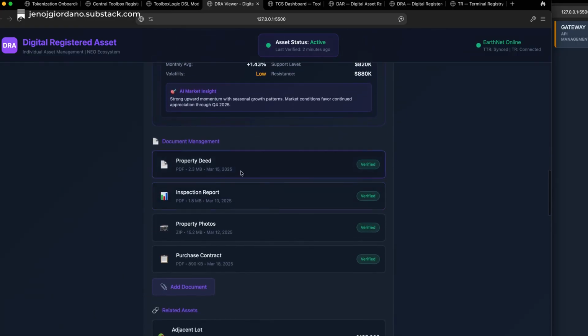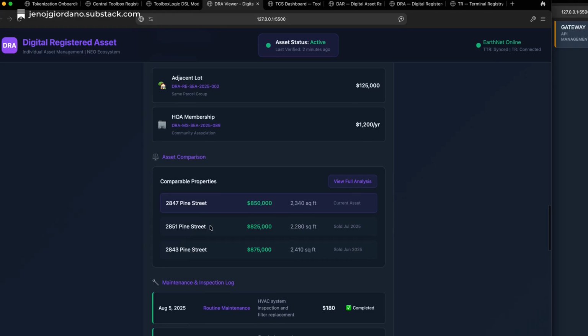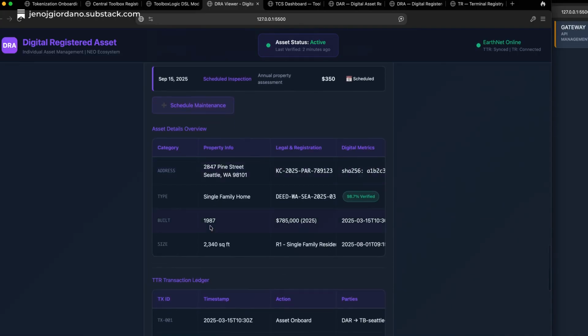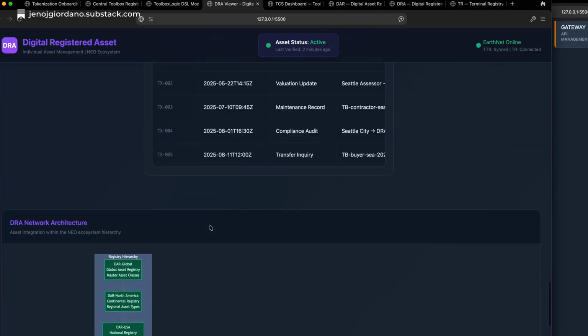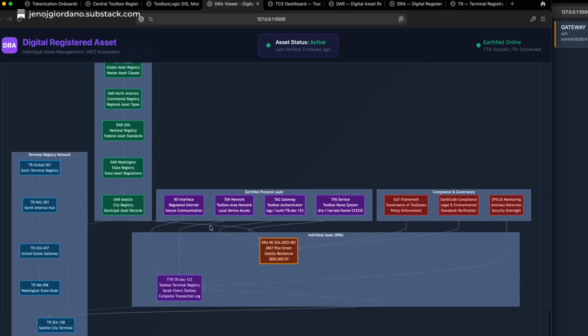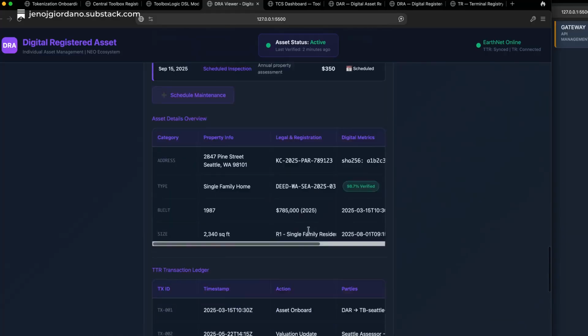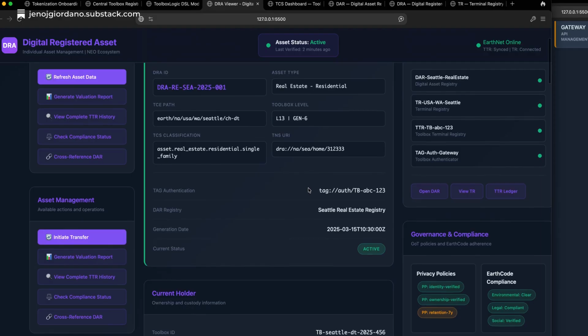And then any documentation supporting it, which, in this case, is a residential property. It's basically a digital office that's following that digital asset as it exists, from maintenance and inspection logs to asset detail overview and transactions. In short, we're tracking all this information in our network. So anytime this asset is transferred to another owner, they basically acquire the office of that asset, okay?